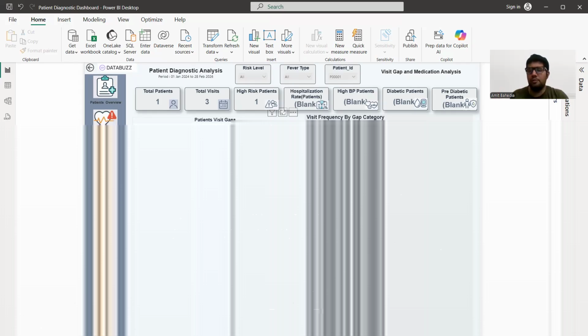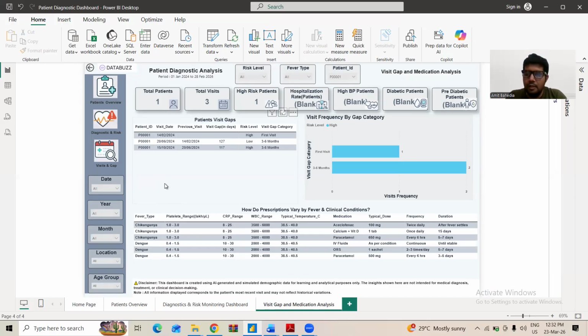Okay, the next dashboard I have created is for the visits and the gap, which is also a very important analysis for any kind of hospital. It is required because the hospital wants to understand what kind of patients they are getting, what category of patients, and what their frequency level is, meaning how frequently they are visiting the hospital. A general consideration is that if the patient is in the high risk category, his or her hospital visits are more compared to patients in the low or medium risk category.